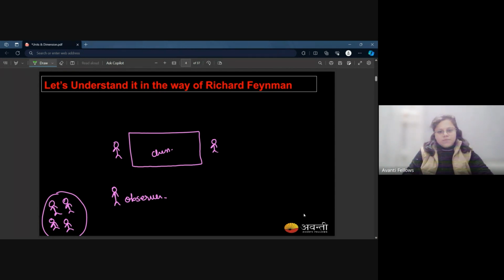So you just observe one. This observer observed one chess piece that moves forward, and whenever it has to eliminate some chess piece, it does it diagonally. I don't know much about chess, but this observer observed that there is a chess piece which walks straight, in the straight direction, with absolutely no deviation, and moves in the forward direction. This observation is noted by these four people through this observer. The observer observes something, and these people note it down: there is a chess piece which moves forward